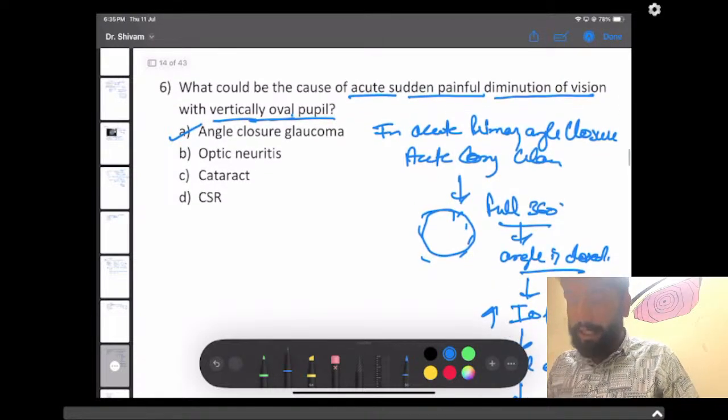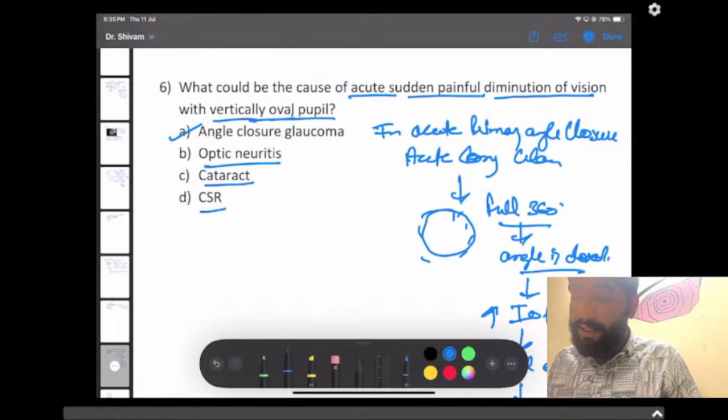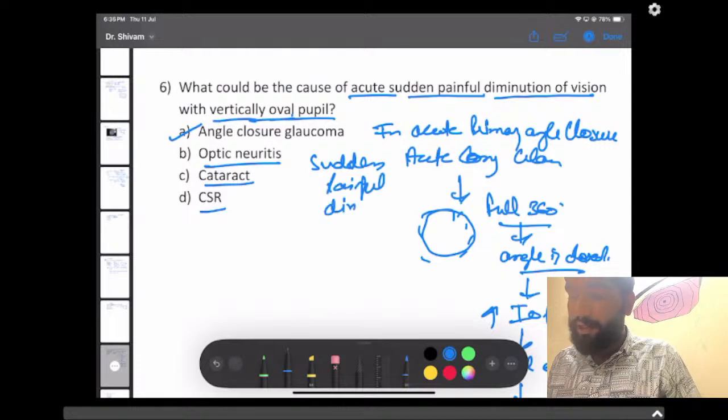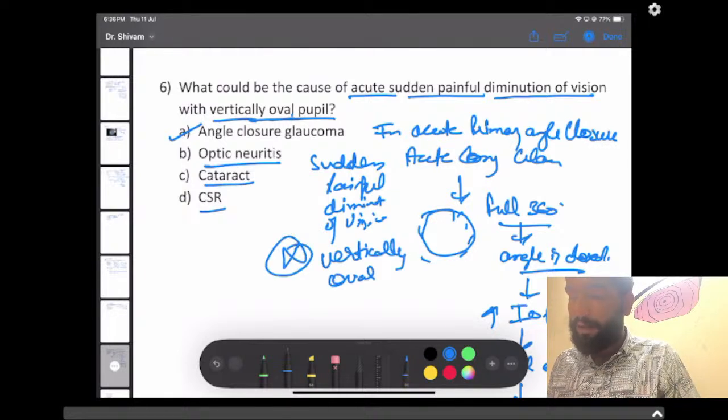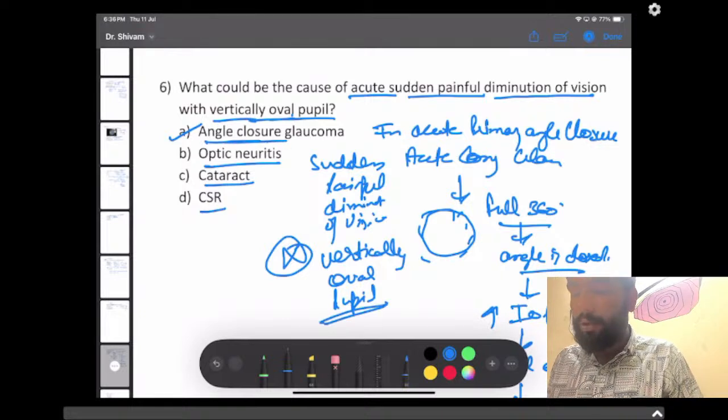As the other options mentioned, like optic neuritis or cataract or CSR, we can see sudden painful diminution of vision, but we cannot see vertically oval pupil. For vertically oval pupil, it has to be angle closure glaucoma only.